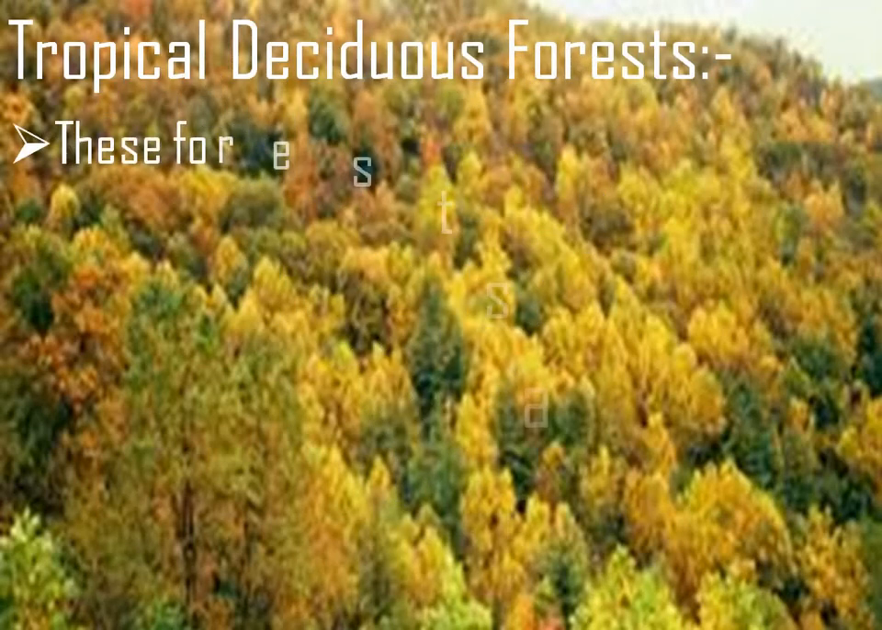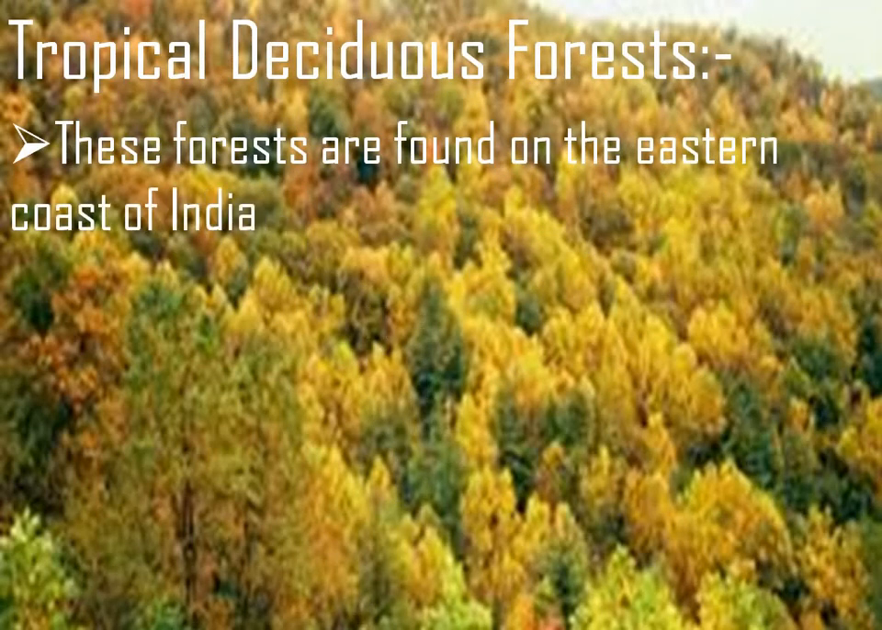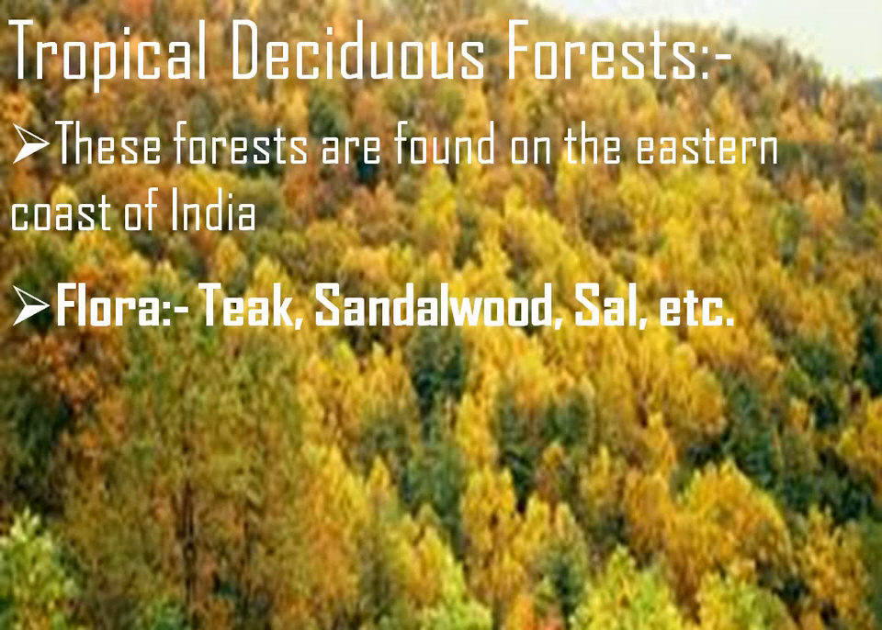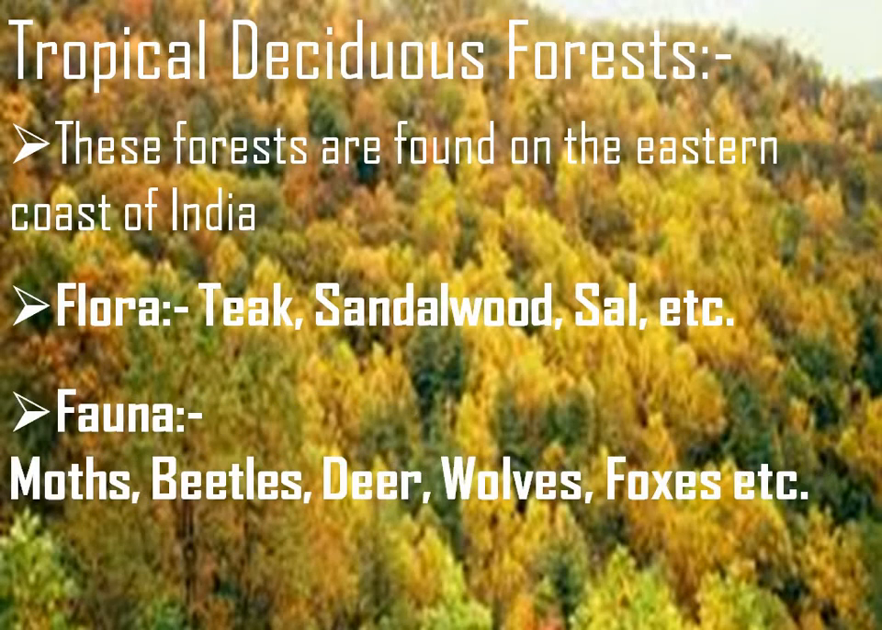Tropical deciduous forests. These forests are found on the eastern coast of India. Remember, eastern coast. The flora is teak, sandalwood, sal, etc. And the fauna: moths, beetles, deer, wolves, foxes, etc.